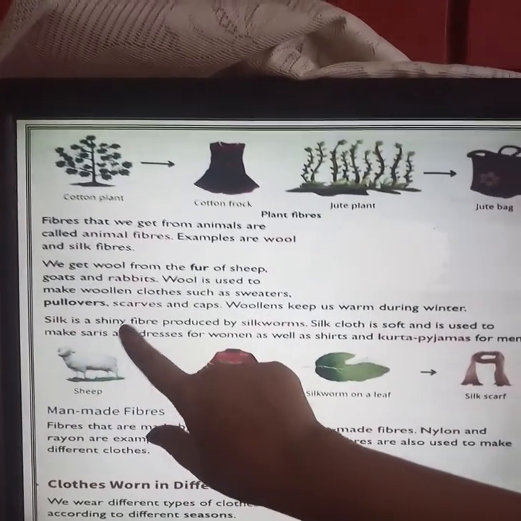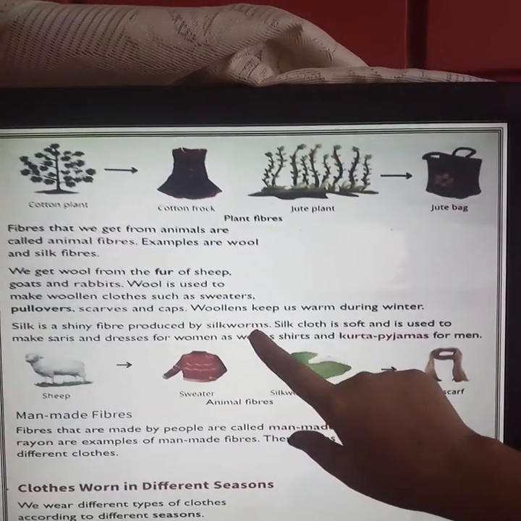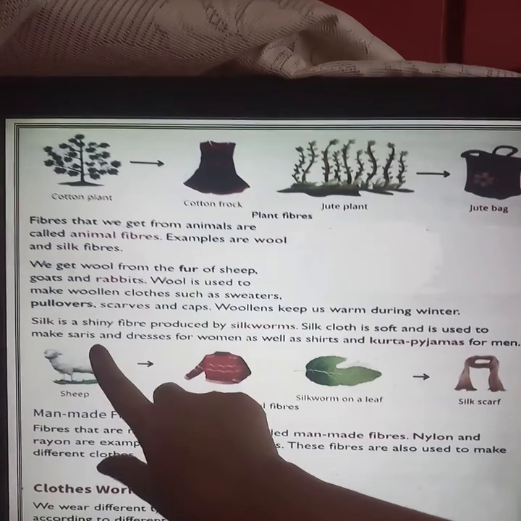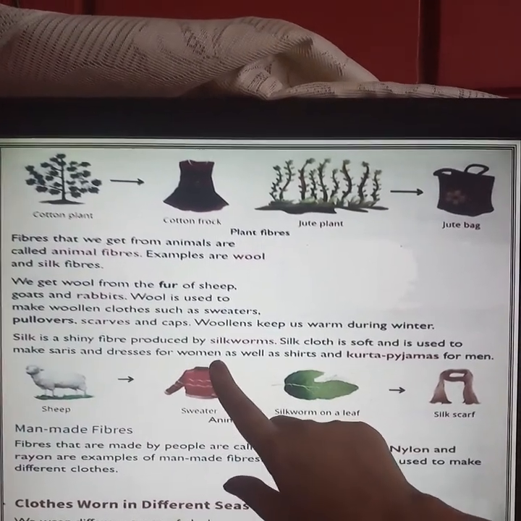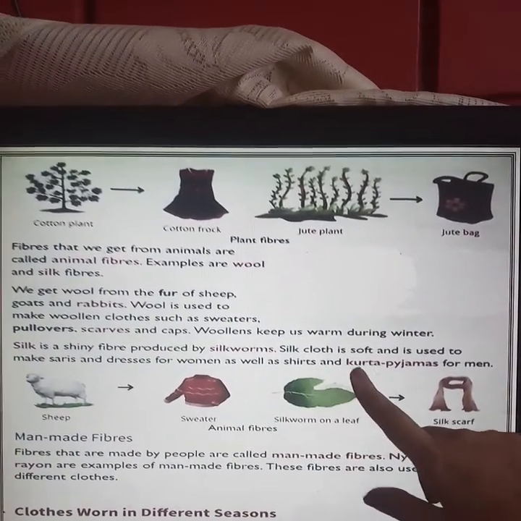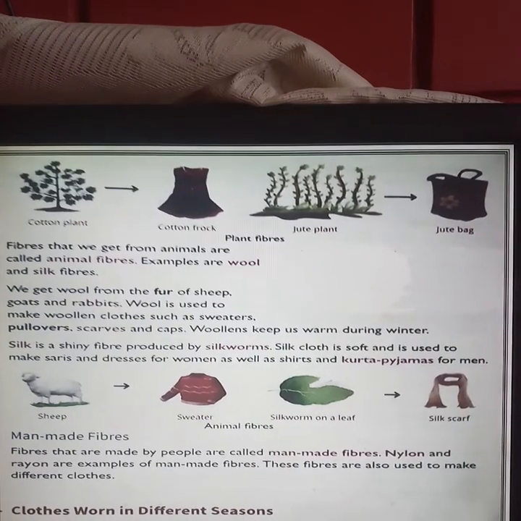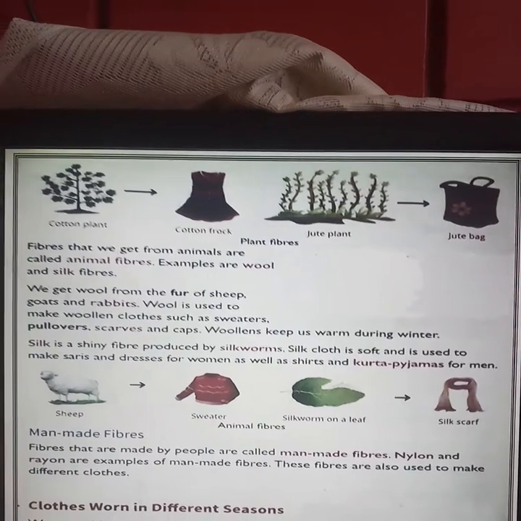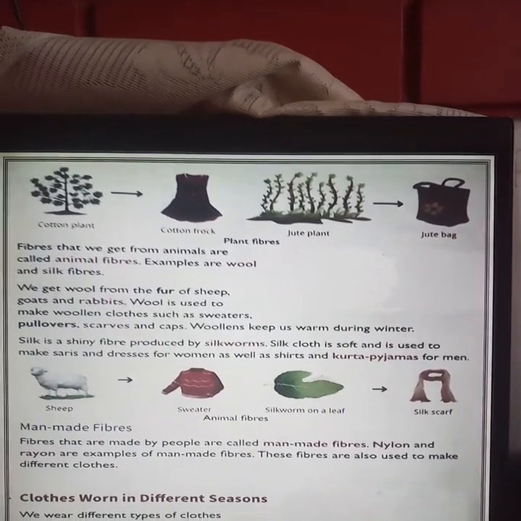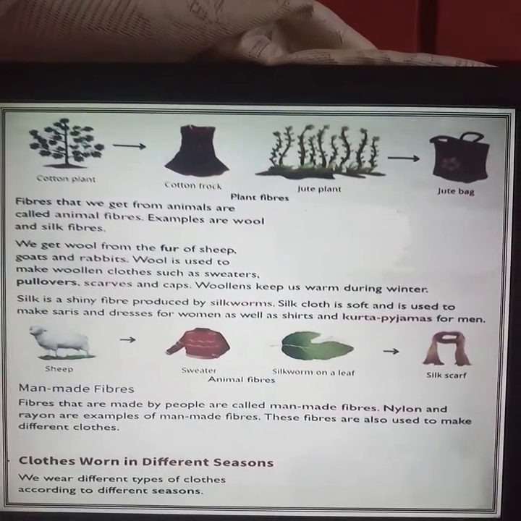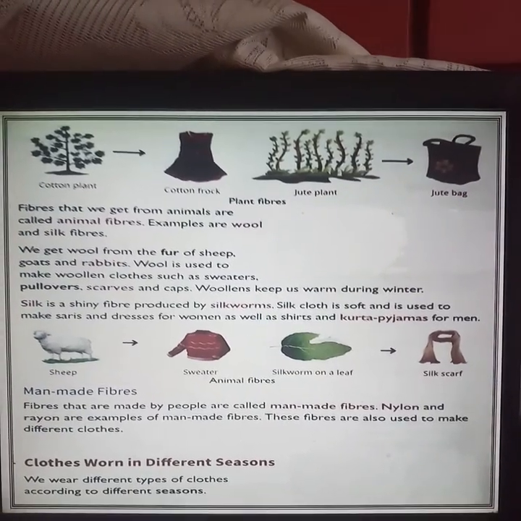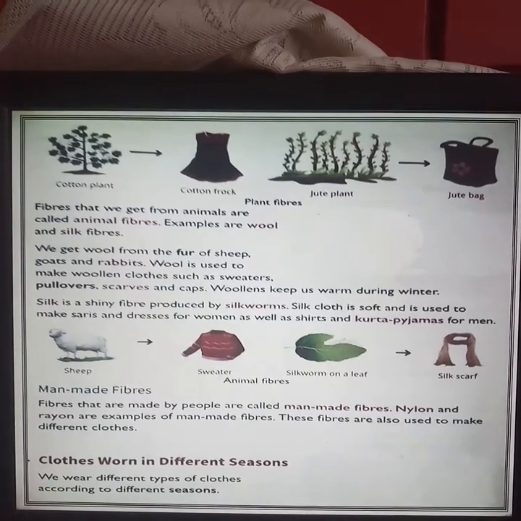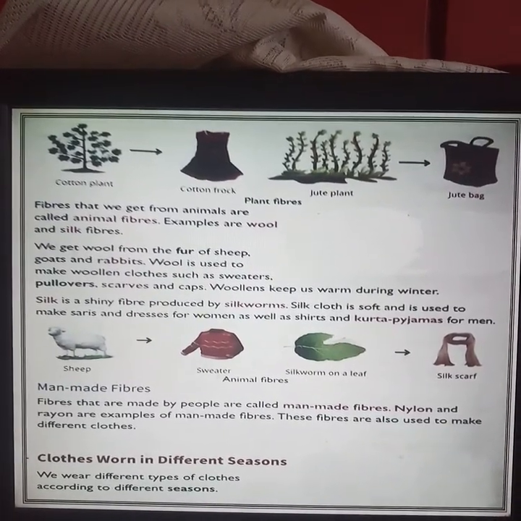Silk is a shiny fiber produced by the silkworm. Silk cloth is soft and is used to make saris and dresses for women as well as shirts and kurta pajamas for men. So, silk is a very shiny fiber produced by the silkworm, and this cloth is soft and it is used to make silk saris, dresses for women as well as shirts and kurta pajamas for men.